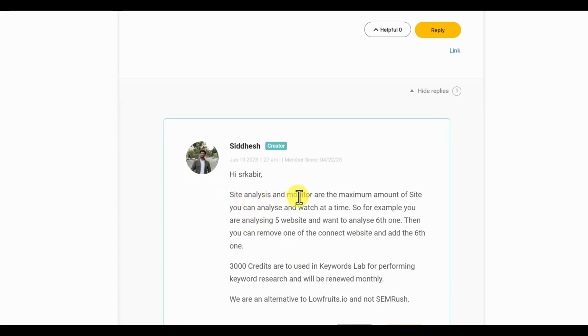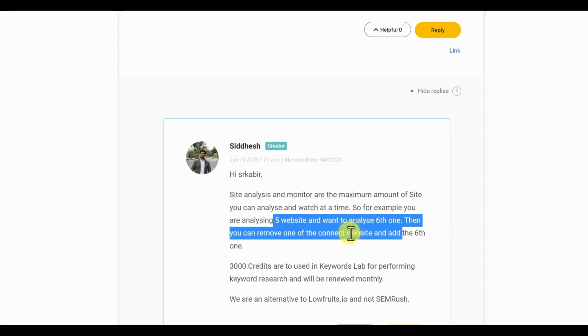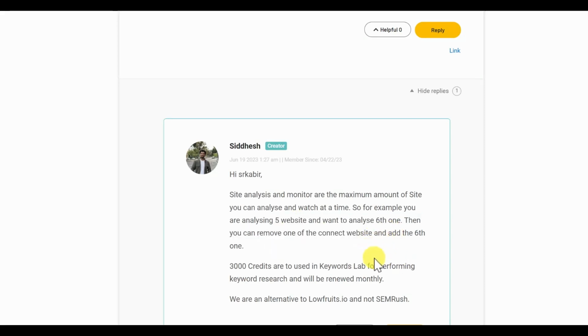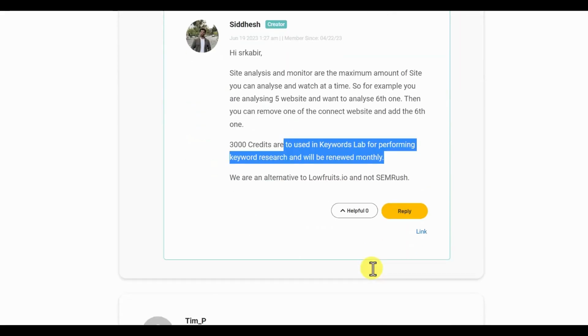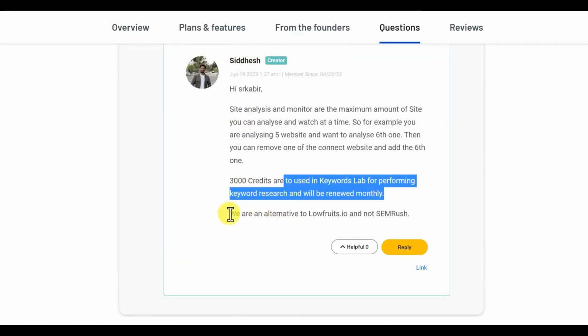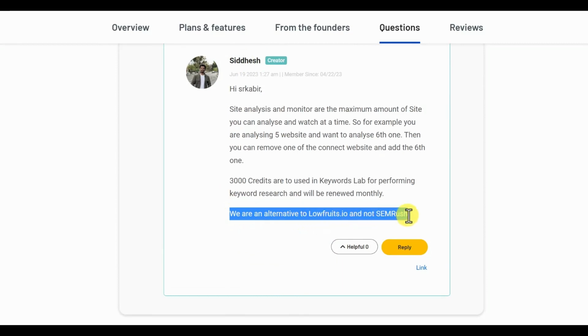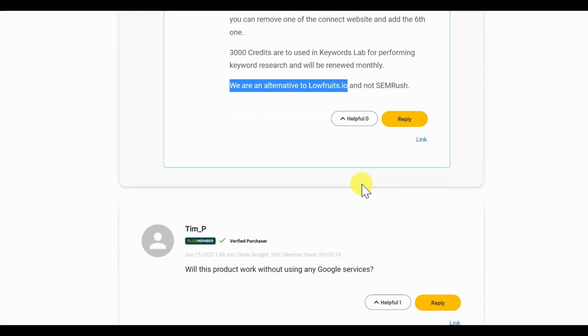So the site analysis and monitor are the maximum amount of sites you can analyze and watch at the same time. So for example, you are analyzing 5 websites and you want to analyze a 6th, then you would need to remove one. So the website analyzing is the projects. But it still doesn't really address the 3,000 credits is the keyword for the keywords lab, right? So that's great. And it does actually say from the owners that they are an alternative to lowfruits.io and not SEMrush. Sorry guys, I was wrong about that. So they're not claiming to be an alternative to SEMrush. They are claiming to be an alternative to a tool like Lowfruits. Okay. Just want to make that clear.